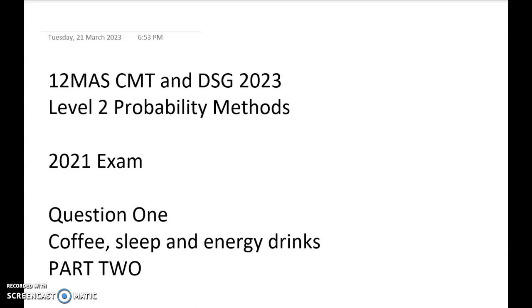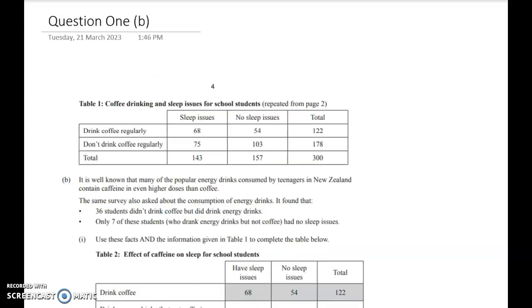Kia ora. This is the second part of question 1 from the 2021 probability exam. So it's still looking at these issues to do with coffee drinking and sleep for school students. And we've got the survey from the first question of 300 students, senior high school students around New Zealand. So it's probably worth going and watching part 1 of the video if you haven't already. If you feel like it's too easy for you, just put it on double speed.